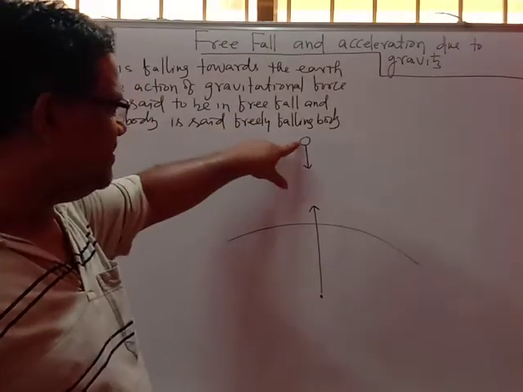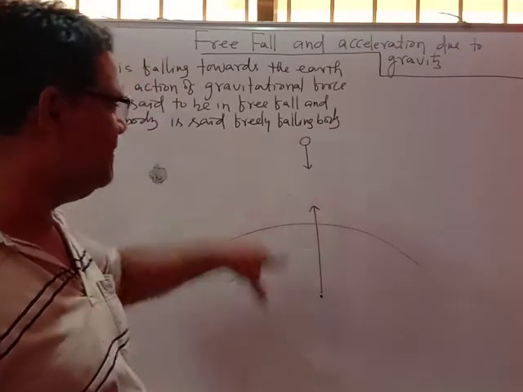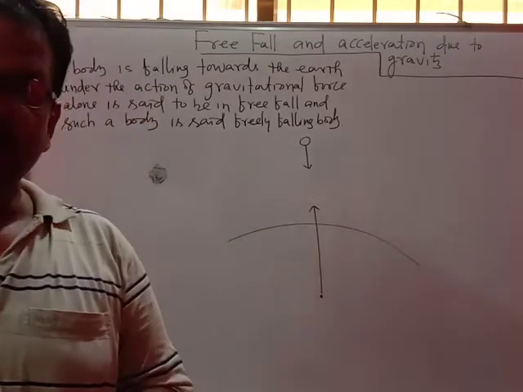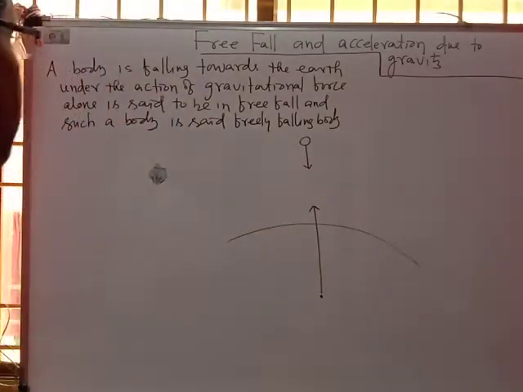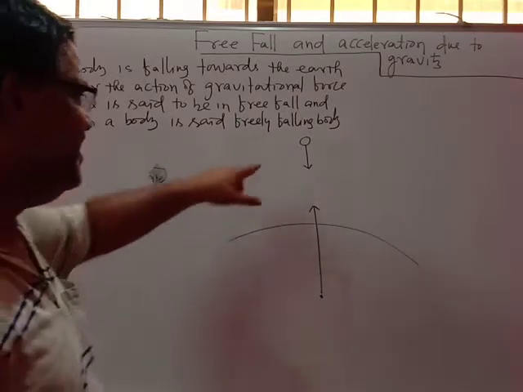That means the mass of the small body is smaller, so that the acceleration will appear here, and only the gravitational force is acting on the body. That situation is called free fall, and such a body is said to be a freely falling body. This is the freely falling body.